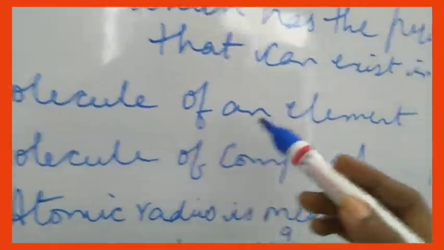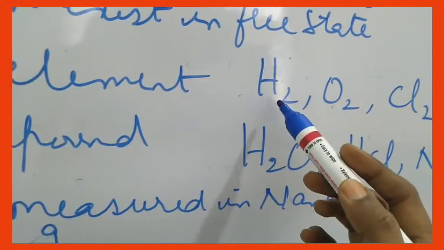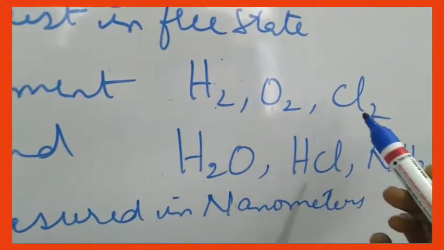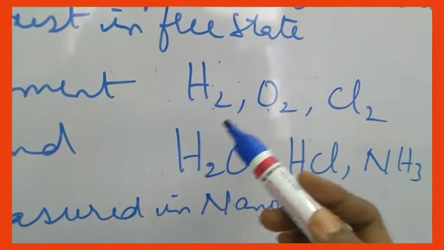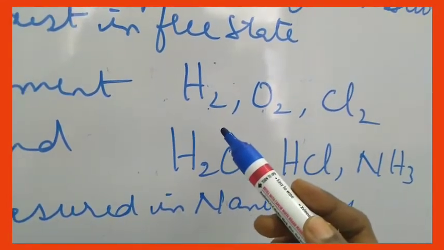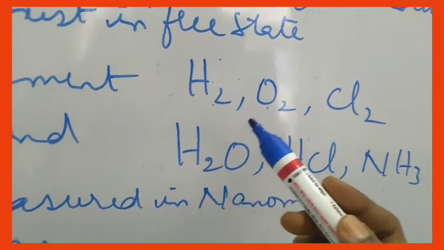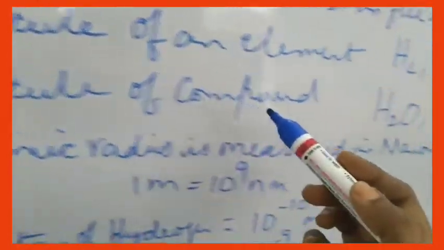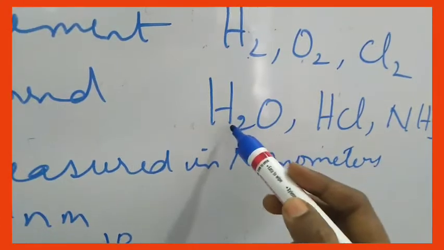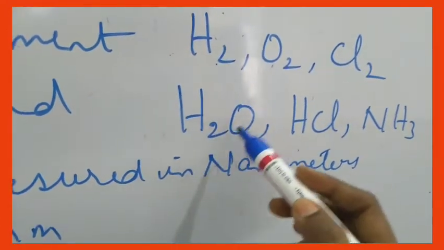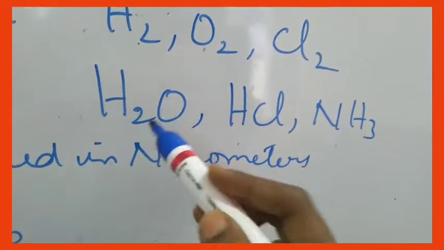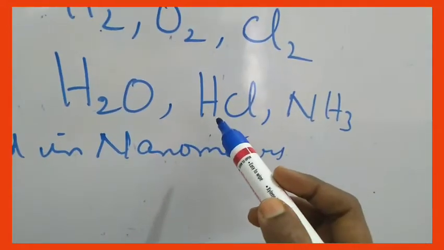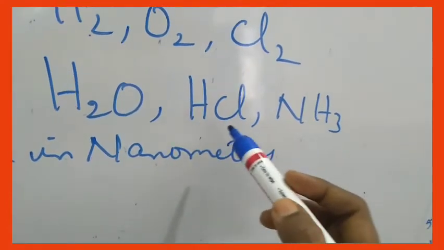state. Now molecules are classified into two types. Molecule of an element, for example a single element you can take H2, O2, Cl2. Just now I have explained about diatomic, triatomic and all. They are all molecules which can exist as diatomic, triatomic, polyatomic, like that. Then molecule of a compound means a combination of two elements. H2O, 2 atoms of hydrogen and 1 atom of oxygen combined give H2O. This is a compound and this one you call a molecule. HCl, combination of hydrogen and chlorine.